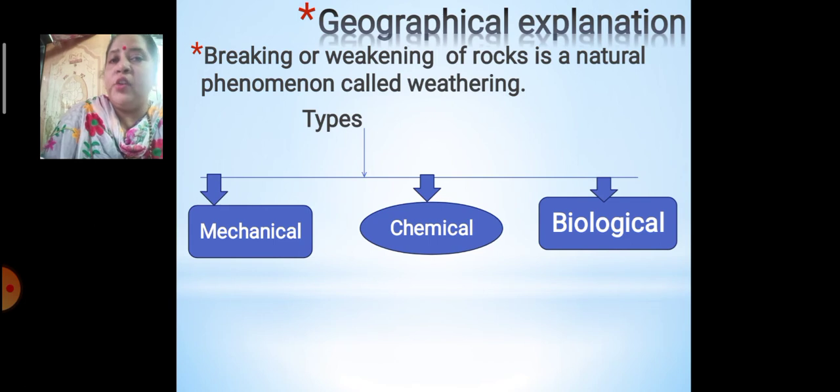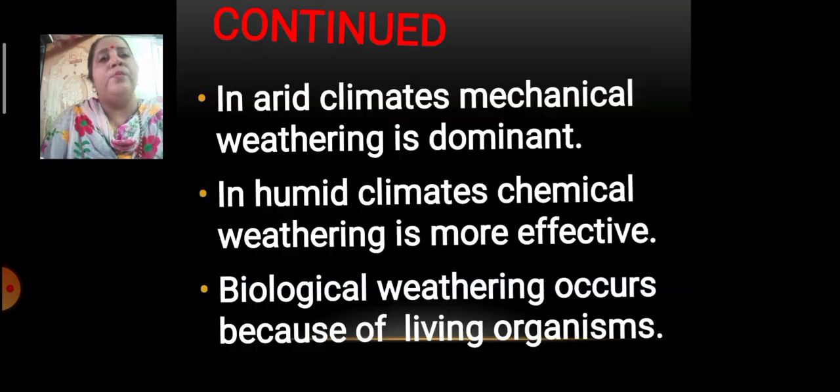Weathering is of three types: mechanical weathering, chemical weathering, and biological weathering. So here we are going to learn about these three types of weathering. Mechanical weathering is more dominant in arid climates, that is, in desert areas.